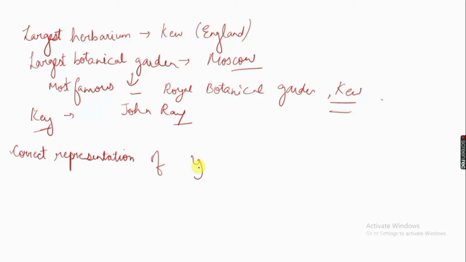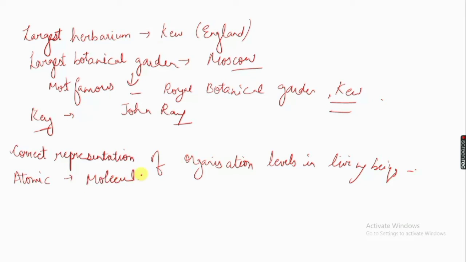First comes atomic, then molecular, then subcellular, then cellular, then from cells tissues are formed, then organ, organ system, and when organ systems develop, they form an individual.